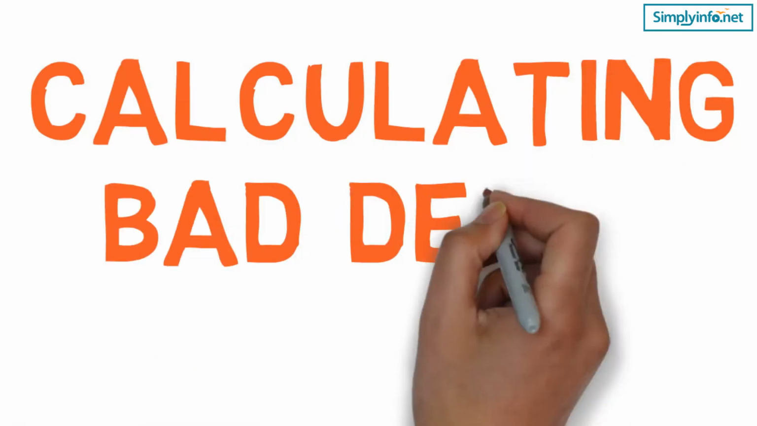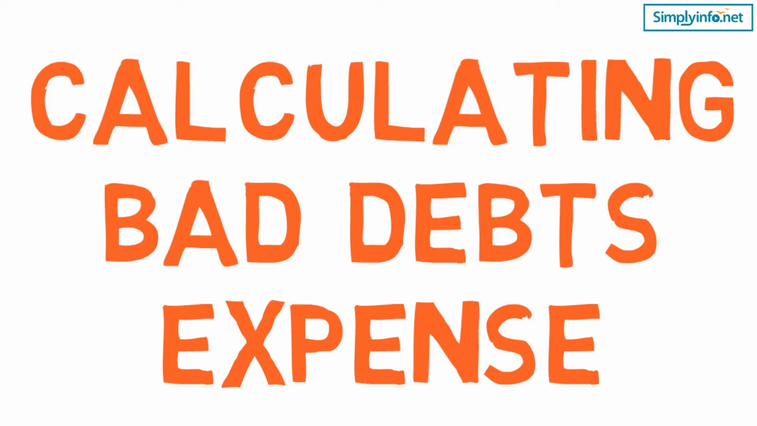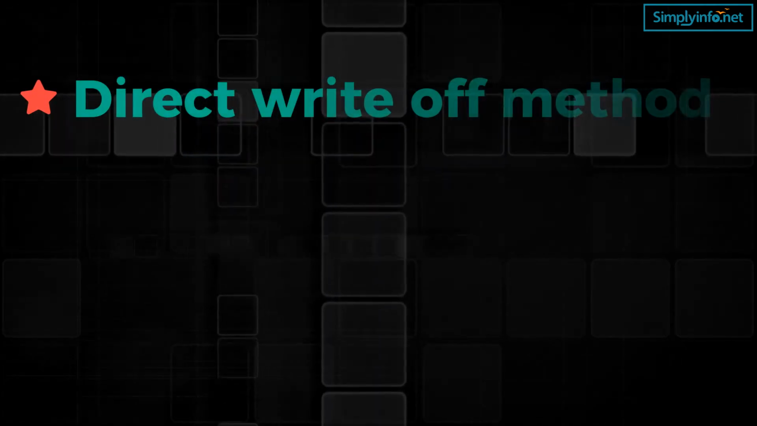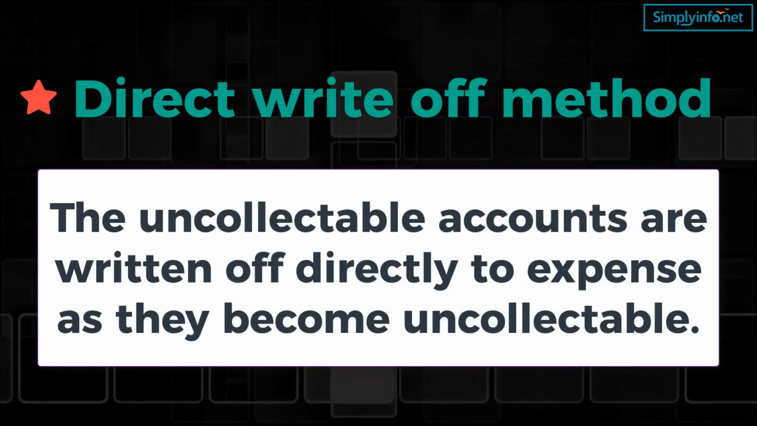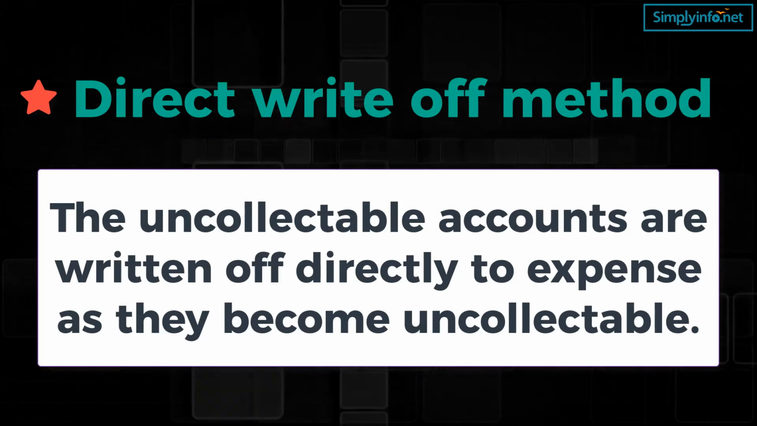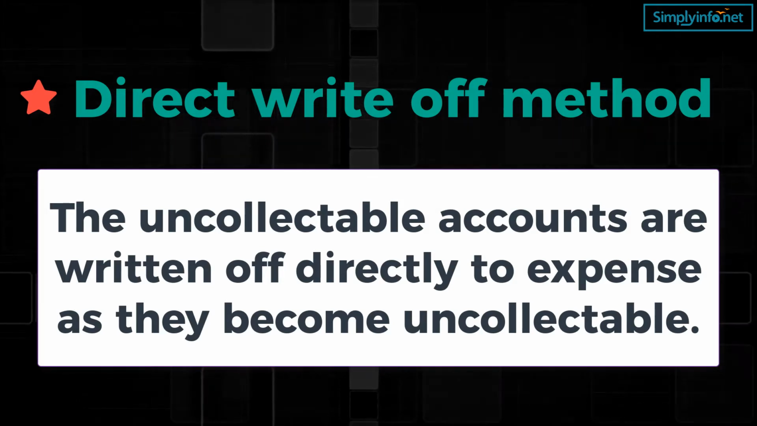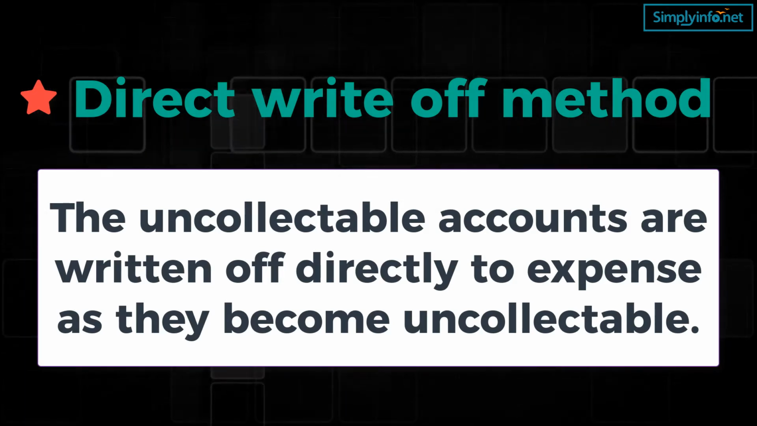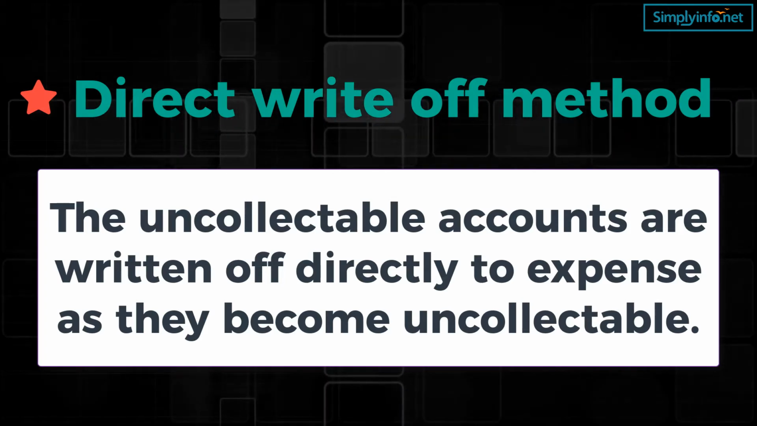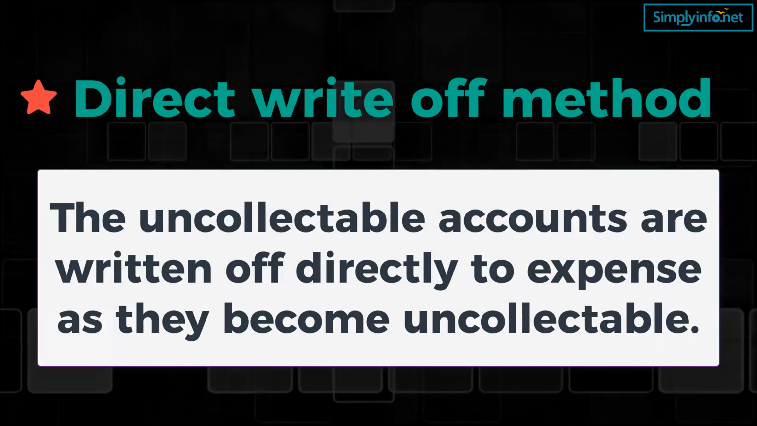Calculating bad debt expense. There are two methods used in recognizing and calculating credit losses. Number 1. Direct write-off method. In this method, the uncollectable accounts are written off directly to expense as they become uncollectable. The bad debt expense account is debited and the accounts receivable account is credited.